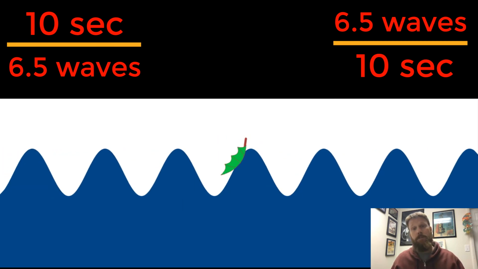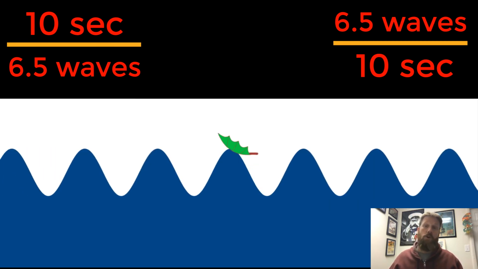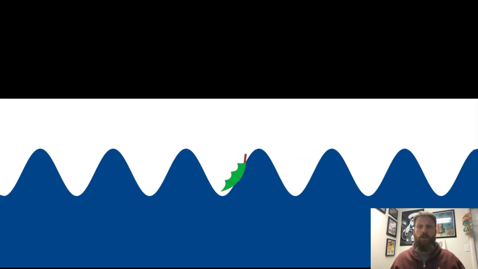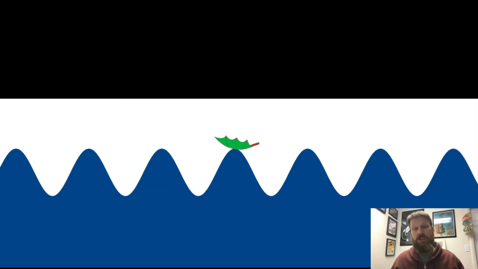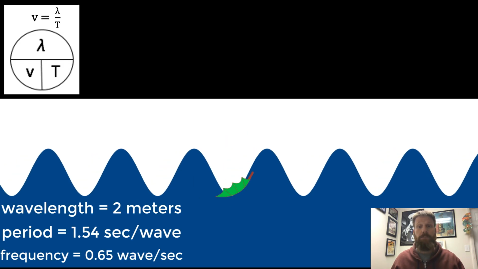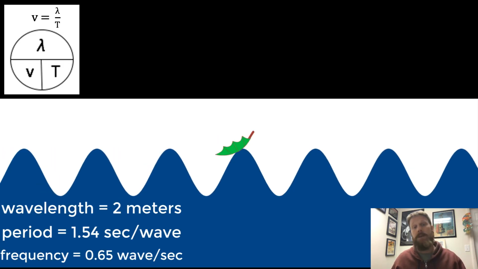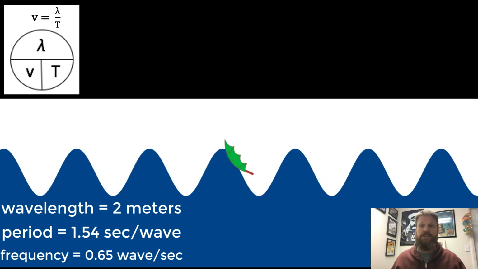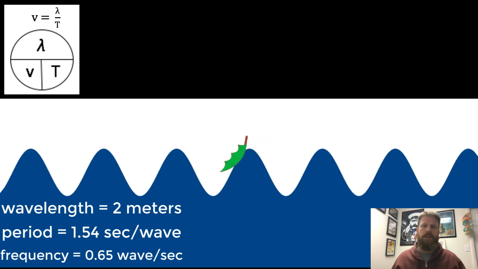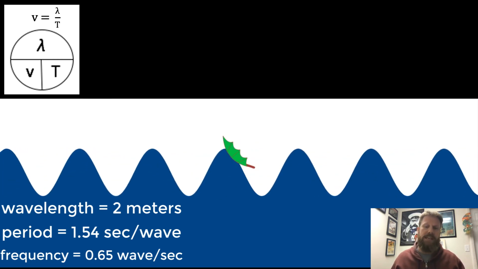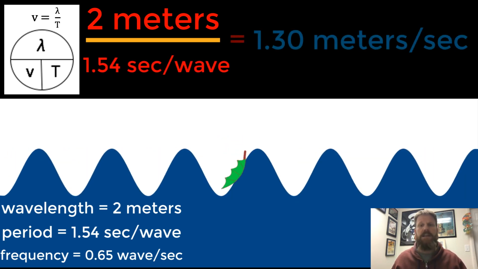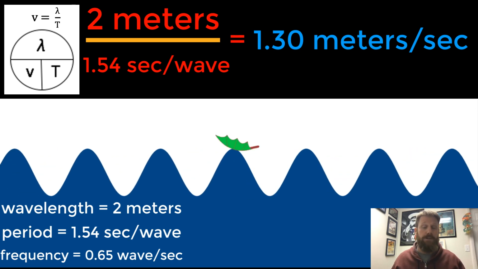Now, if we have either the period or the frequency, and we know the wavelength of the waves, then we can determine the speed of the waves. The wavelength of the surface waves in this animation is 2 meters. To find the wave speed using the period, simply take the wavelength and divide by the period. The symbol for wavelength is the Greek letter lambda, which looks like an upside down Y or a teepee. The symbol for period is a capital T. In this case, 2 meters divided by 1.54 seconds equals 1.3 meters per second.